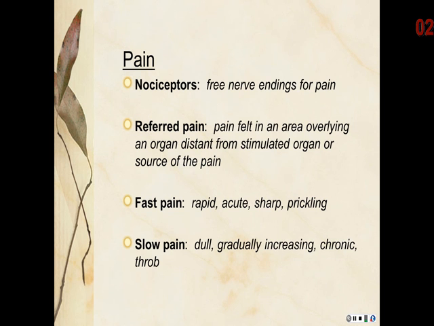Another type of pain that is not typically mentioned in the notes, but most people have an interest in, is phantom pain, and that's pain in a body part you no longer have. This is seen commonly with amputees. When the body part goes away, the area of the brain that is dedicated to that body part is still there with neurons.